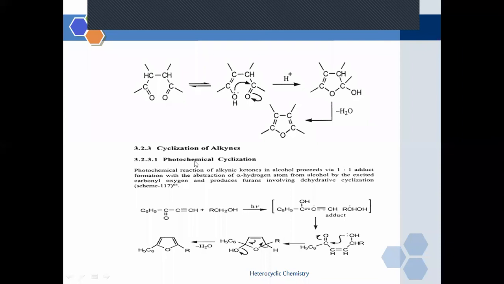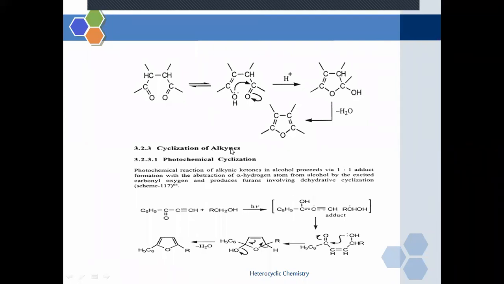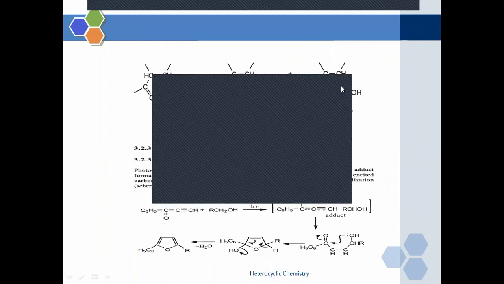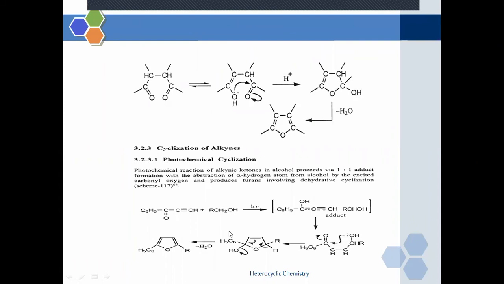Now our third method for the synthesis of furan is cyclization of alkynes. This alkyne molecule undergoes cyclization to form a furan molecule. The cyclization of alkynes is further divided depending upon which type of cyclization proceeds.